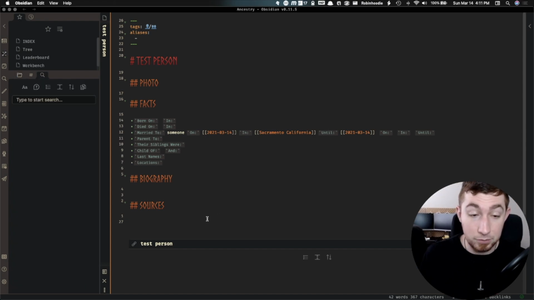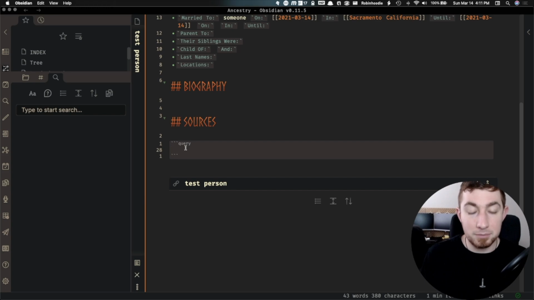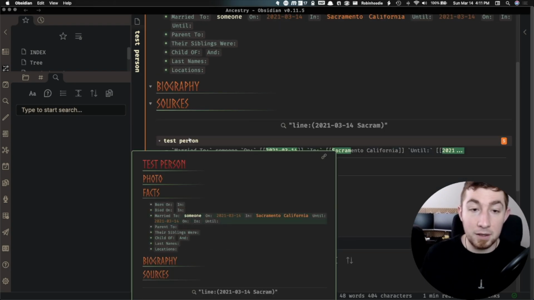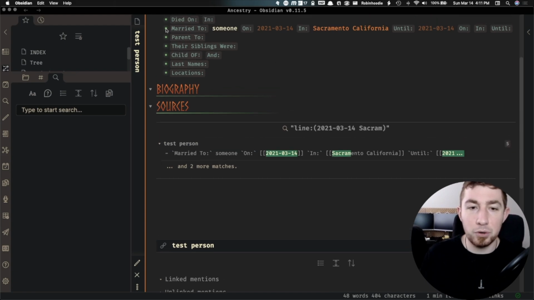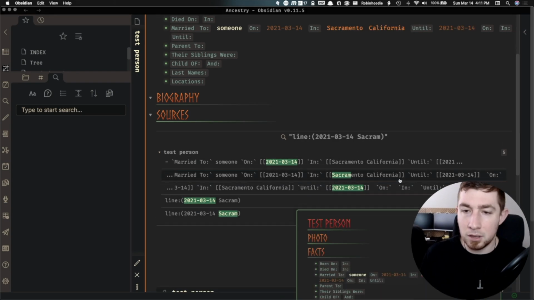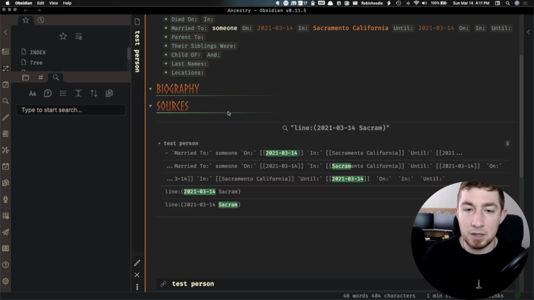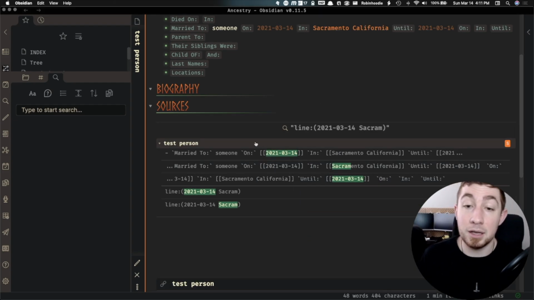What that might look like is we can insert a query block, let me zoom in here, and write something like, say, line, and insert today's date and Sacramento. Now we'll just leave it like that. And what we get here is already, okay, interesting. We have a result for the date and Sacramento, and we can see there's some interesting stuff going on here. Okay, married to. So what this shows us is that inside this document, test person, we've gotten a result that shows that on that date, Sacramento, so we can see that these results on a single line actually pop up in a query.